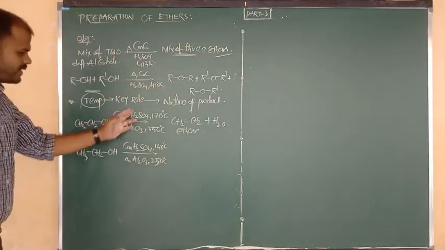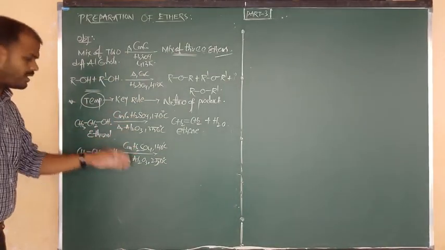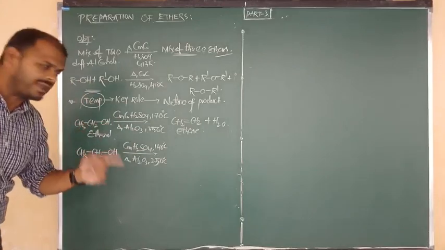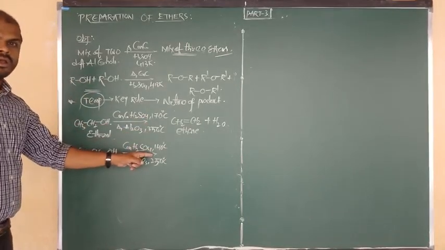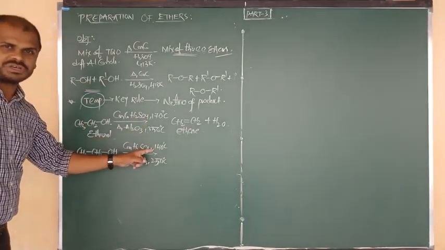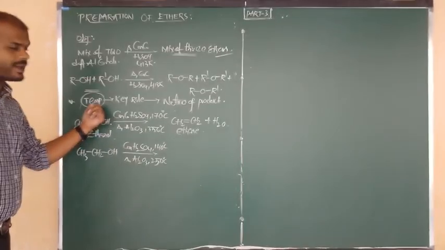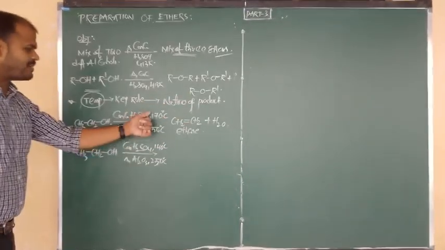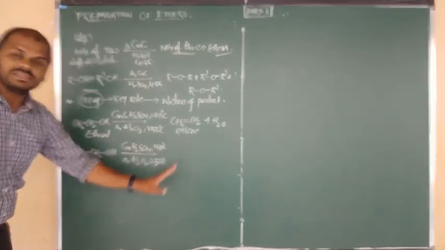Ethanol, sulfuric acid, alumina: reactants are same, reagents are same, but there is a difference in temperature. Temperature plays an important role in deciding the nature of product. So here I changed the temperature, and the product can also change.